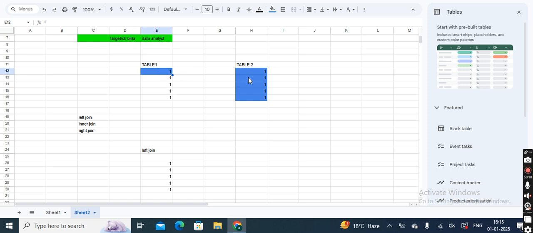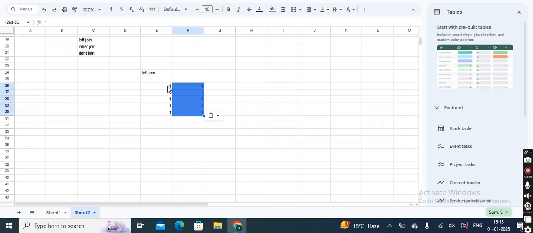So each number will be displayed five times with respect to the numbers present in the left table. That means our join will look this way. My first one has merged with the complete one, then this will display one time, and this is for my first one.